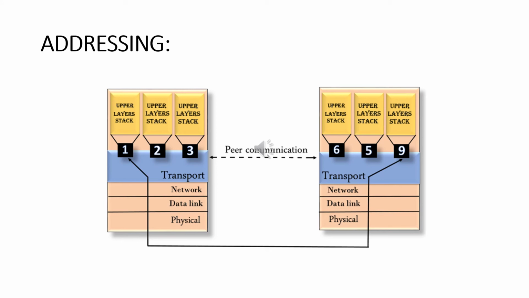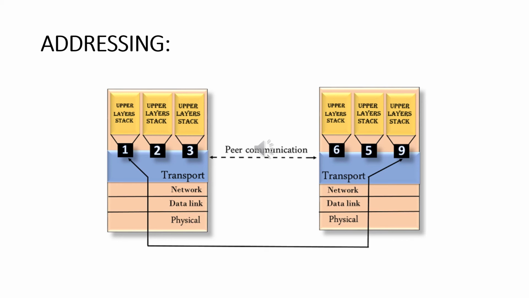This is the diagrammatical representation of the addressing. The transport layer provides the user address, which is specified as the station and the port. The port variable represents the particular TS user of the specified station, known as the Transport Service Access Point, TSAP. In this diagram, we have the upper layer stack numbered as 1, 2, 3, and on this side the upper layer stack numbered as 6, 5, 9. There is peer-to-peer communication between both of them. Each station has only one transport entity. The transport layer protocol needs to know which upper layer protocols are communicating.